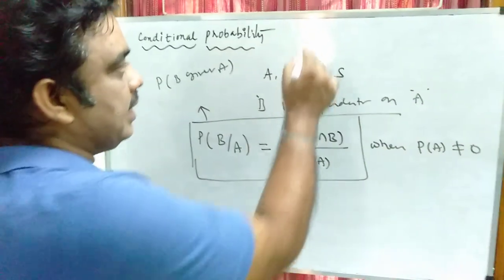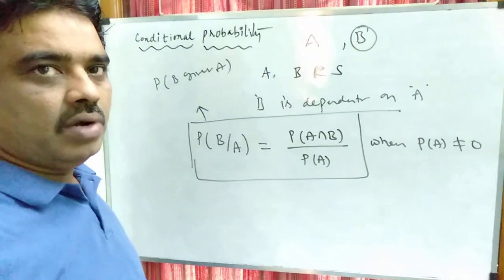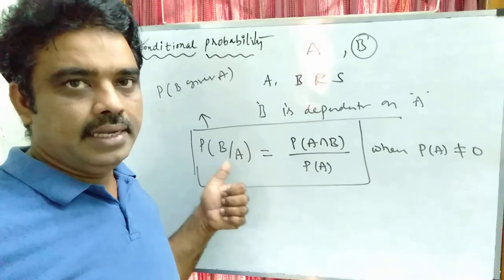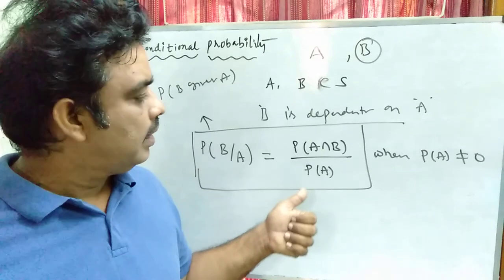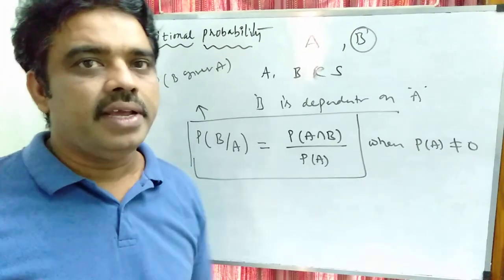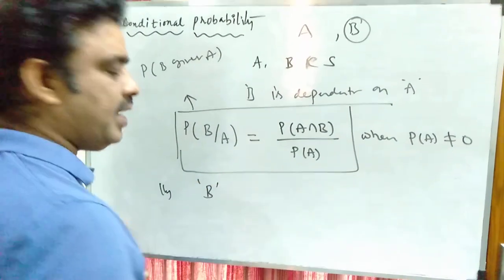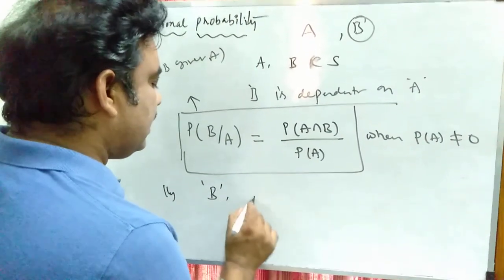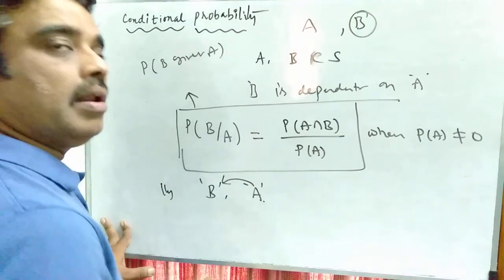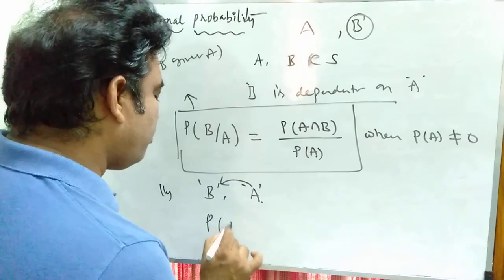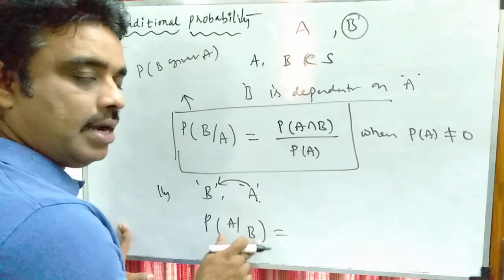First event A has happened, next B should happen. That is called P of B given A. Probability of B given A is equal to P of A intersection B by P of A, where P of A is not equal to 0. Similarly, if the event B happened first, then the probability of the event A when A is depending on B is given by P of A given B, because B has already occurred.